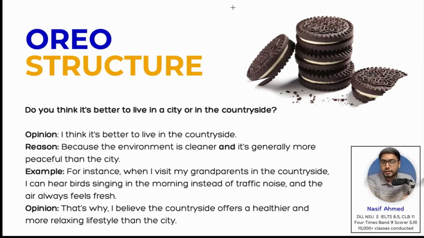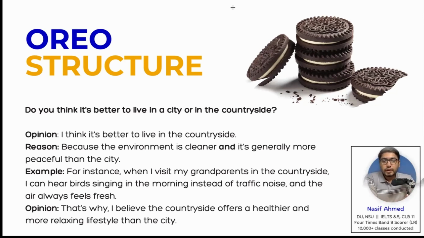Direct answer, done, right? Why? Because the environment is cleaner. That's one reason. And we give another reason. It's generally more peaceful than the city. Example. For example, right? These are all linkers. So automatically when you say because, when you say for instance, when you say that's why, these are cohesive devices, linkers that will improve your coherence and cohesion as well. So that is another category for marking.